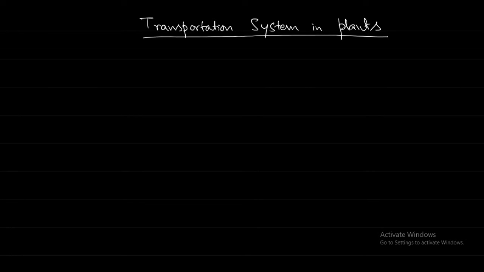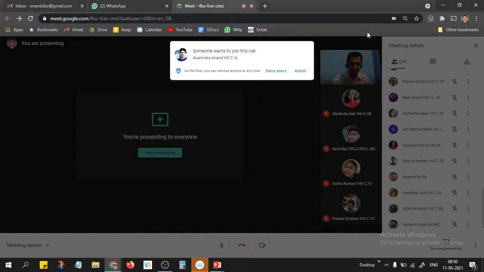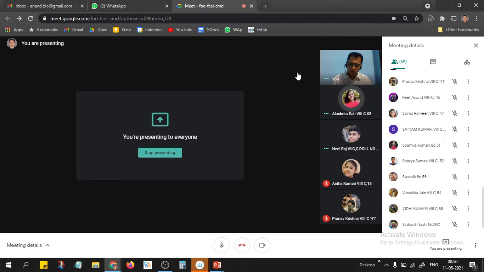Transportation system in plants. So in the plants there is some kind of transportation system. What is the requirement? We need to transport food and minerals.